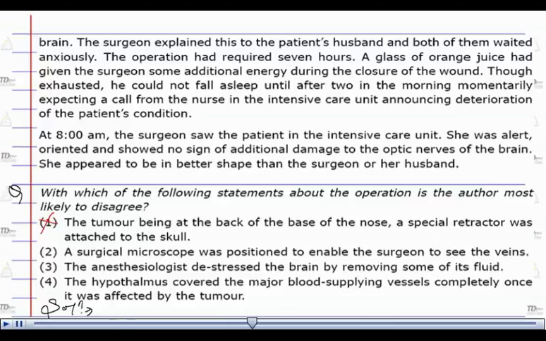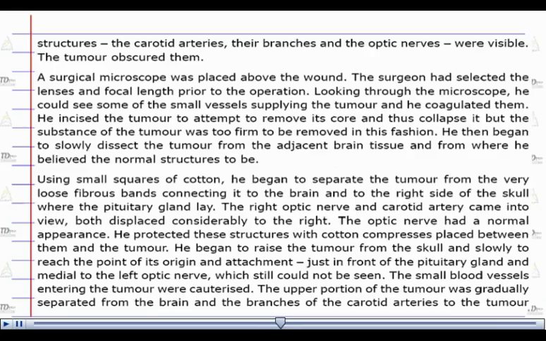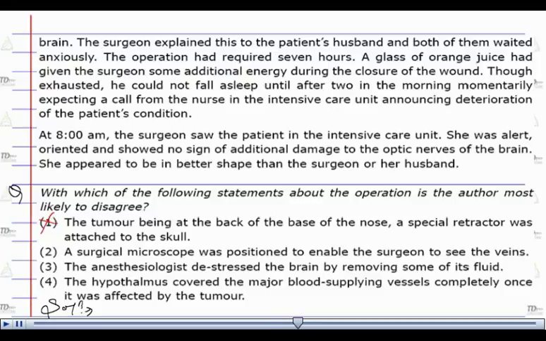Option number 2 says a surgical microscope was positioned to enable the surgeon to see the veins. Let us see if it has any reference. Here in this particular paragraph, a surgical microscope was placed above the wound. We can clearly deduce option number 2 is incorrect.